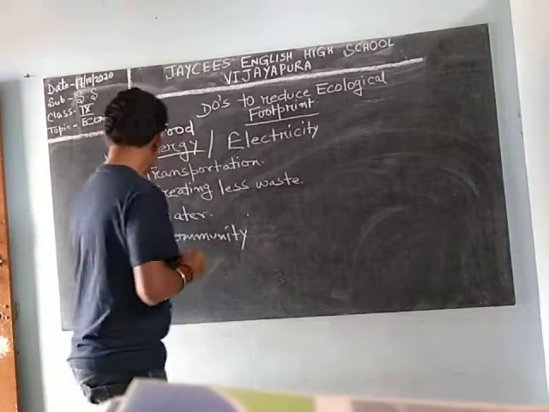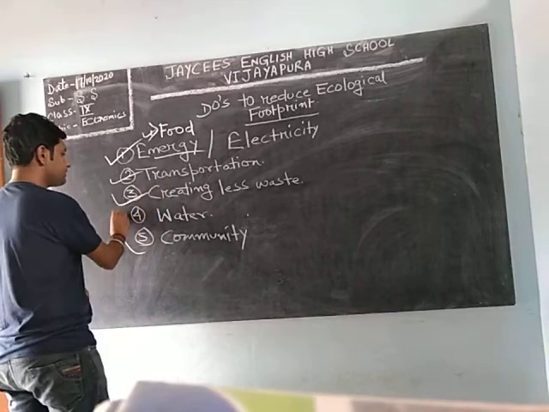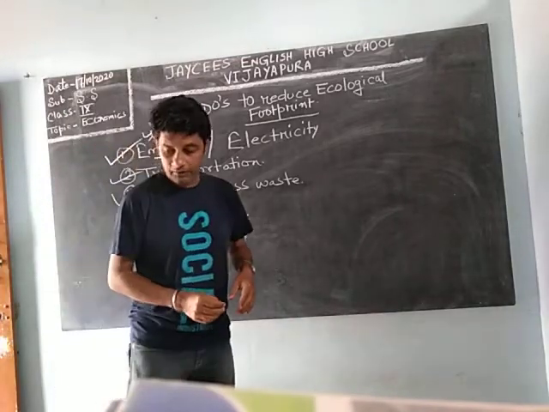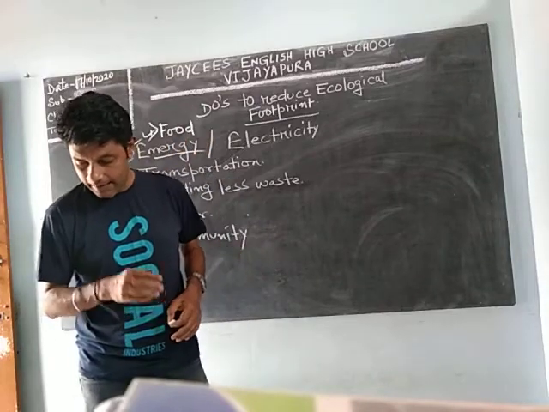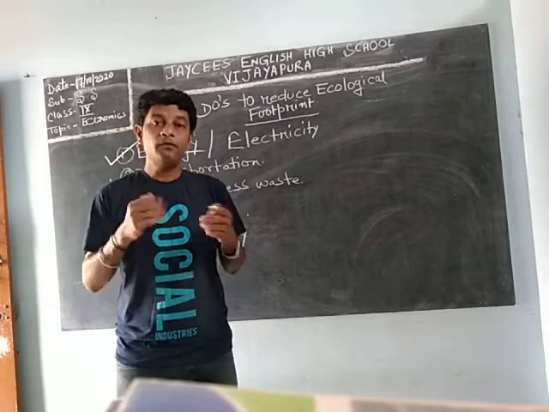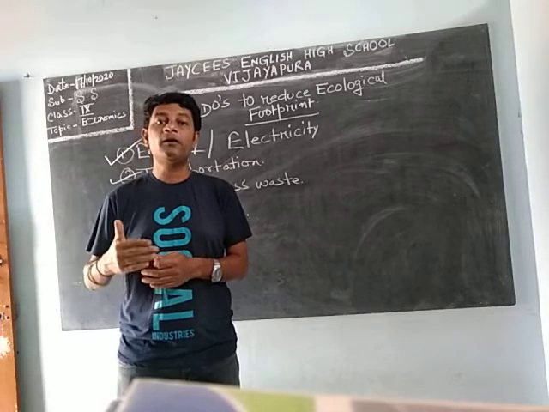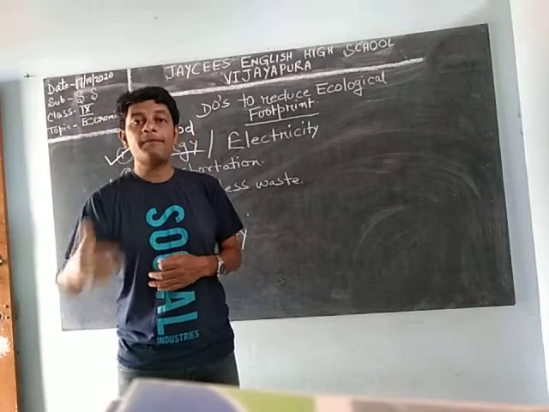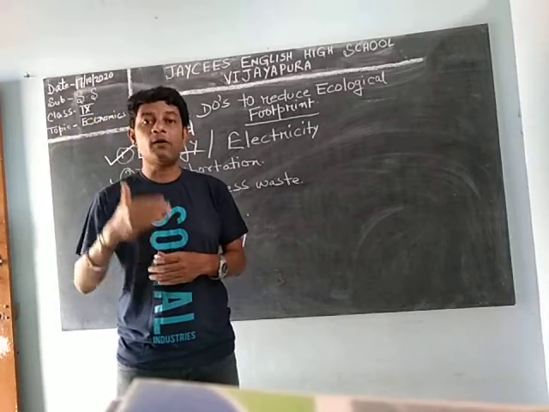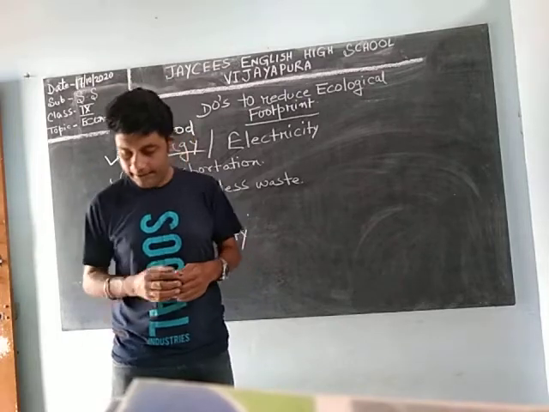Community. Next part is community. So we have gone through transportation, creating less waste and water, and the last point is community. What is this community? Raise awareness or educate people in the community about ecological footprint. If you know what a footprint is, you should tell other persons so that they can also know and practice good habits so that natural resources do not get wasted.